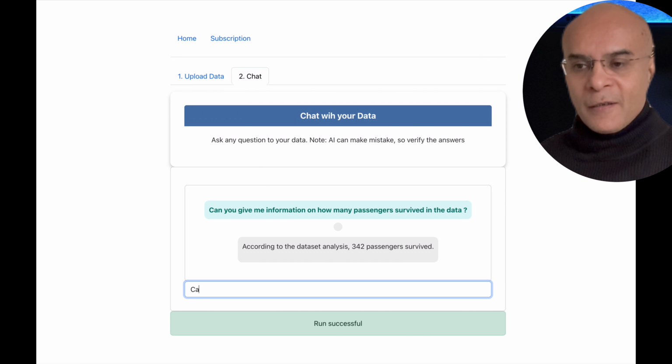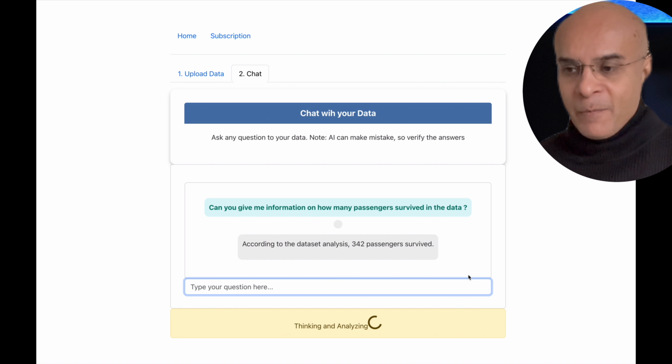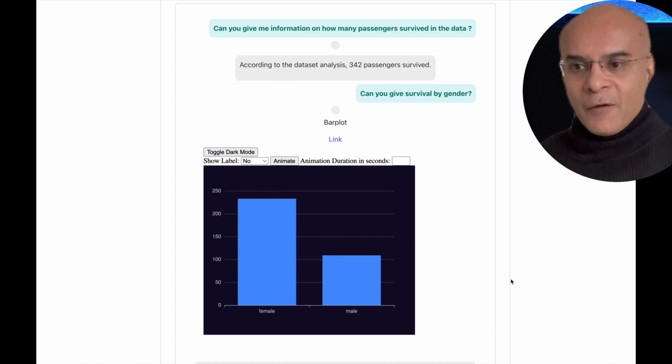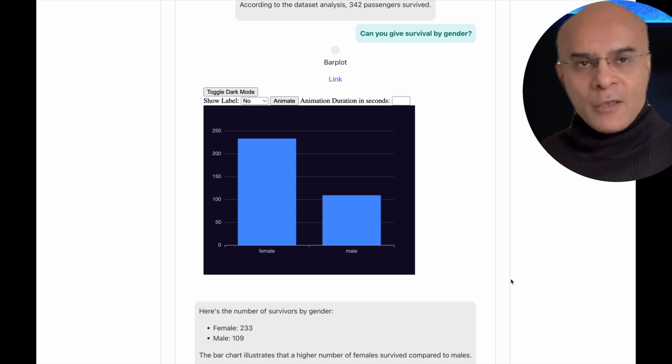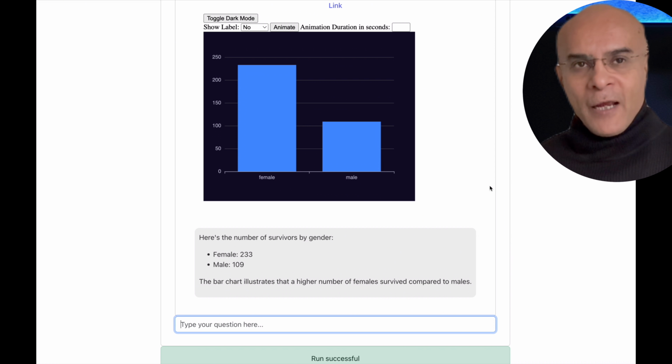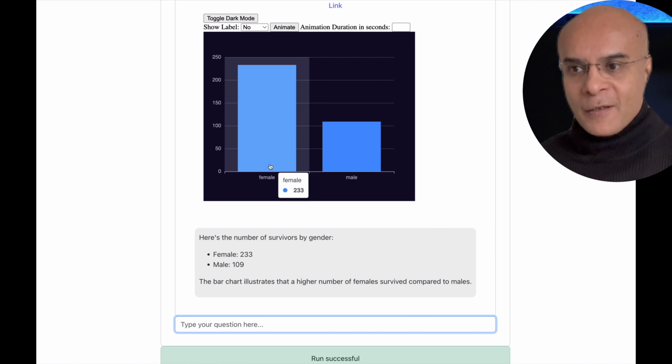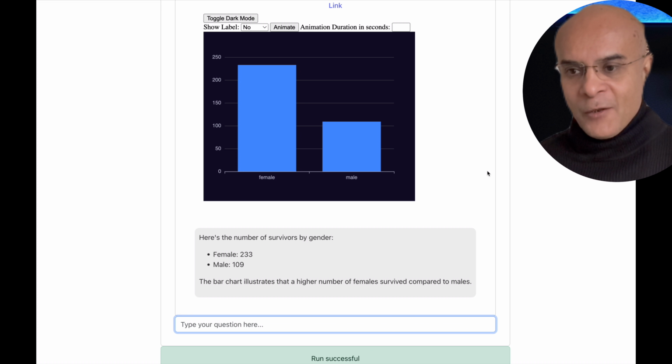Now let us ask another question, such that, can you give survival by gender? We would like to know how many males and how many females survived. And voila, we have our response that the number of females who survived was much more than the males. And in addition, we also have a nice looking bar chart which confirms this answer. So till now, as you can see, we have not written a single line of code and we are getting a lot of insights.